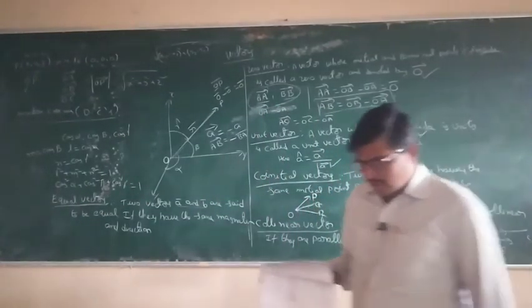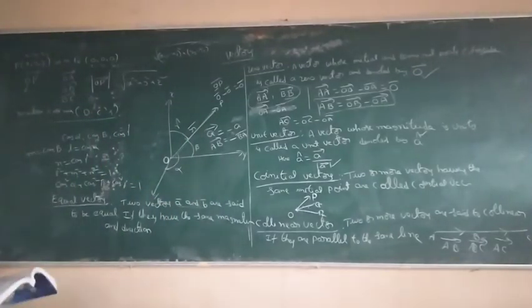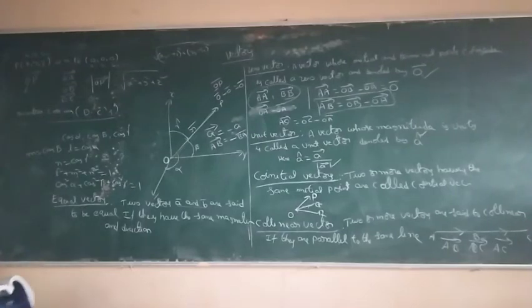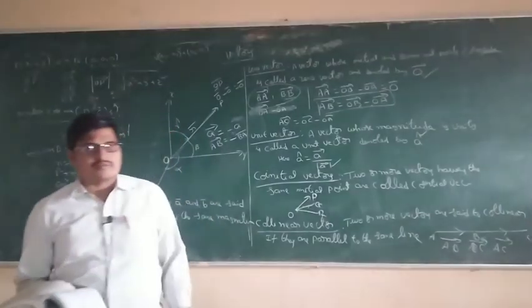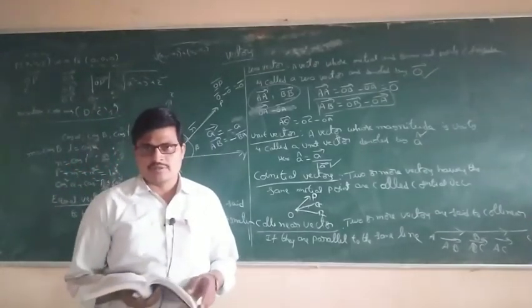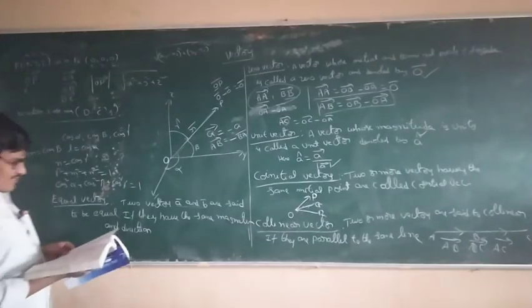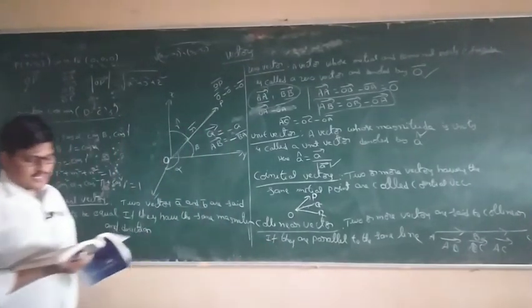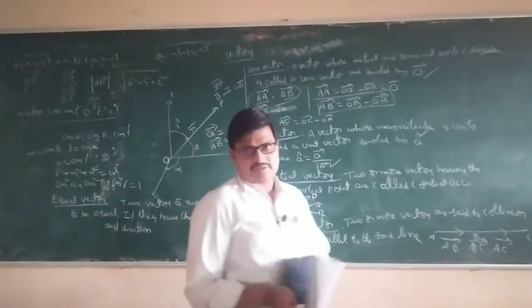All these definitions are important, each and every one: position vector, direction cosine, zero vector, unit vector, coinitial vector, collinear vector, equal vector, negation of vector. These eight definitions are very, very important. One question will compulsorily come in your examination. Tomorrow I will explain exercise 10.1 and addition of vectors. Okay, thank you.